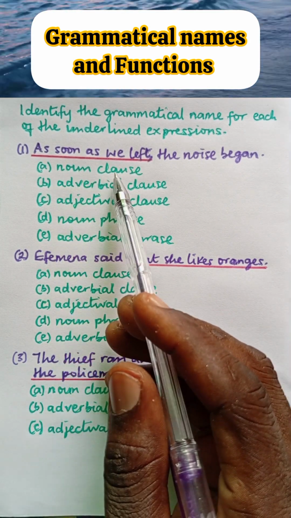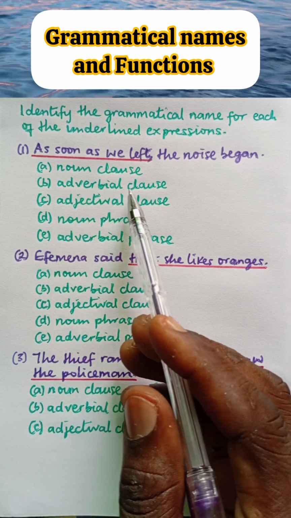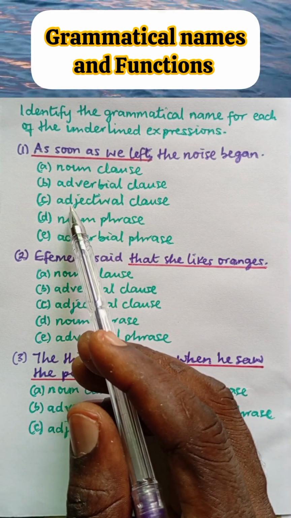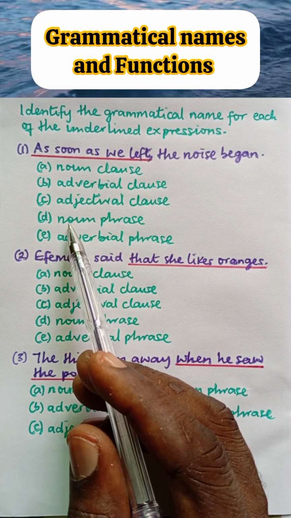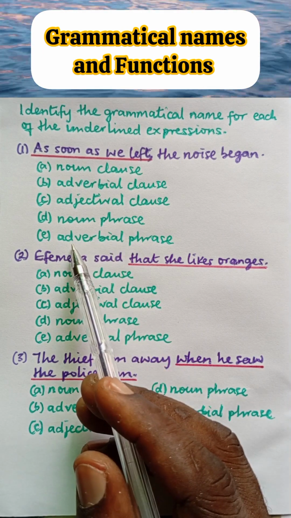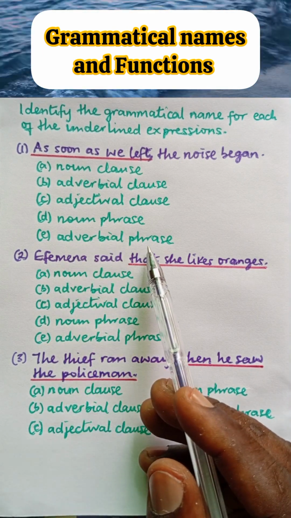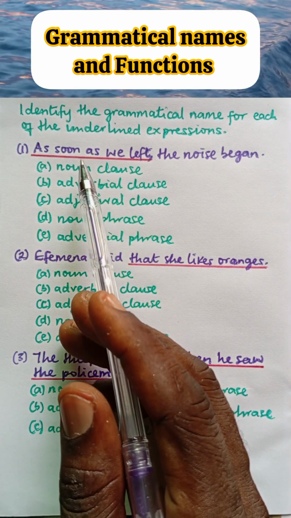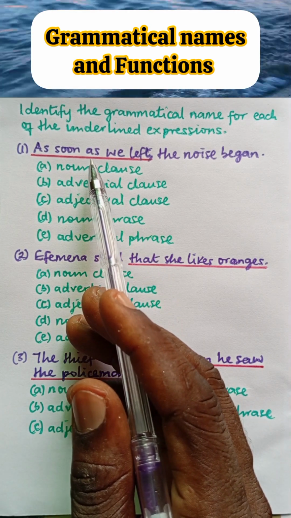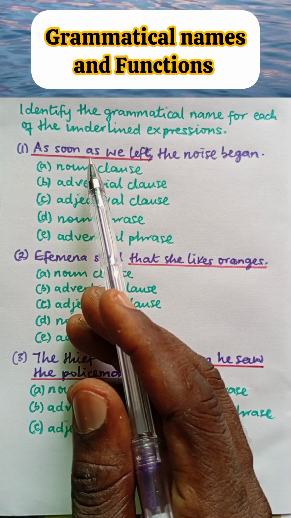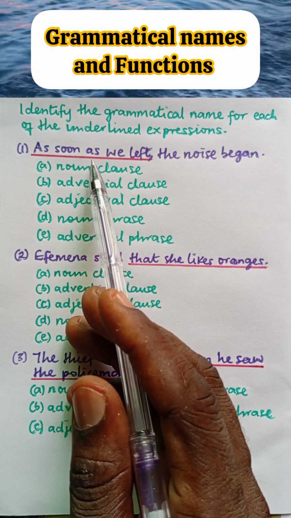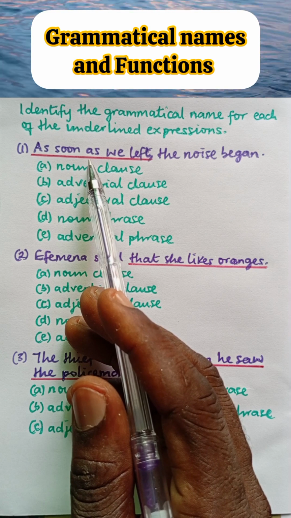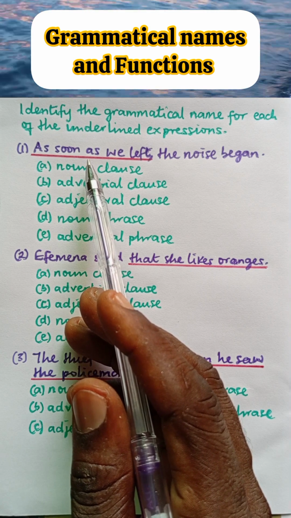A. Noun clause. B. Adverbial clause. C. Adjectival clause. D. Noun phrase. E. Adverbial phrase. Now the first thing to do is to determine if the underlined expression is a clause or a phrase. Remember, a phrase does not contain a finite verb and does not contain a subject.